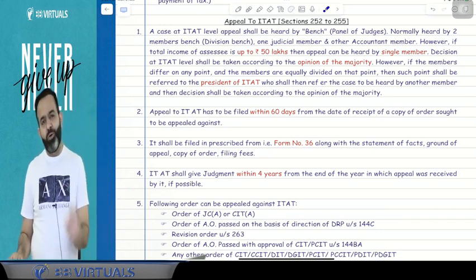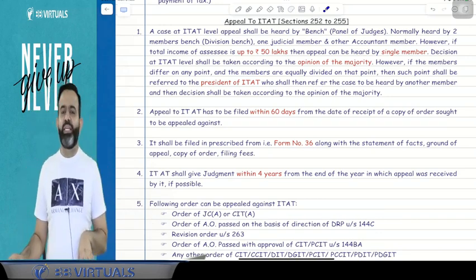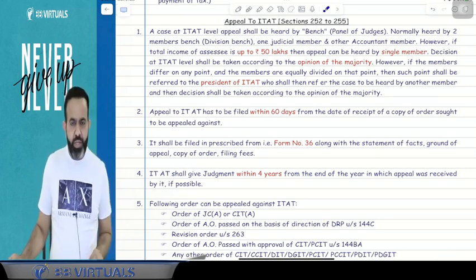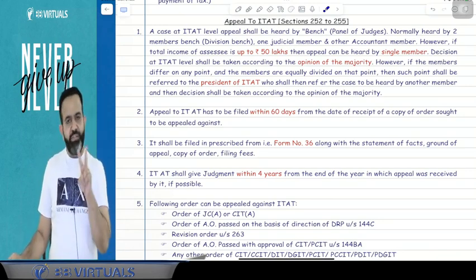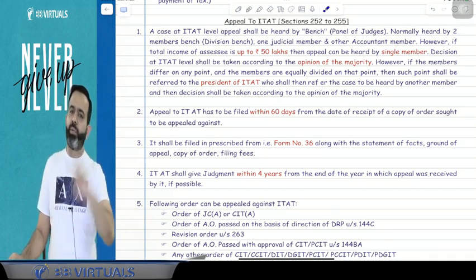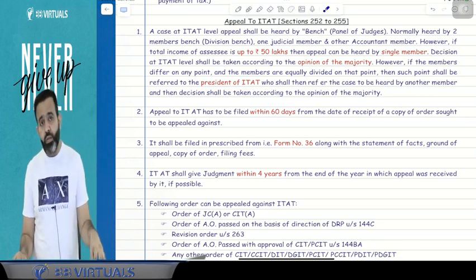So what I am saying is that normally in the ITAT, judgment will be given by a panel of judges, or you can say the bench. So normally there will be a division bench. Division bench means there are two judges. There will always be two judges: one is the accountant member, one is the judicial member.